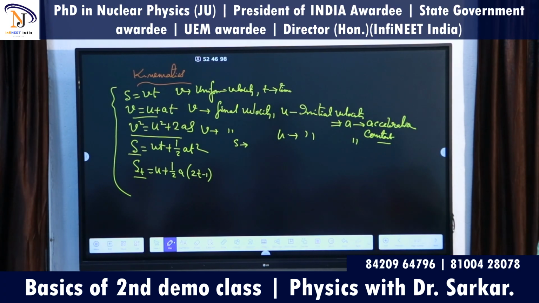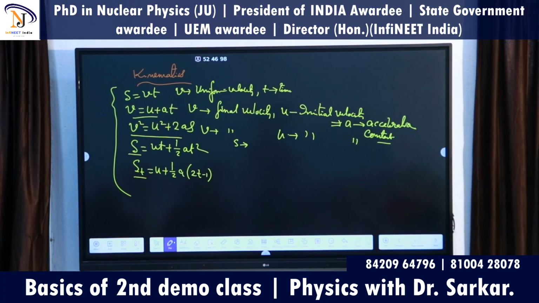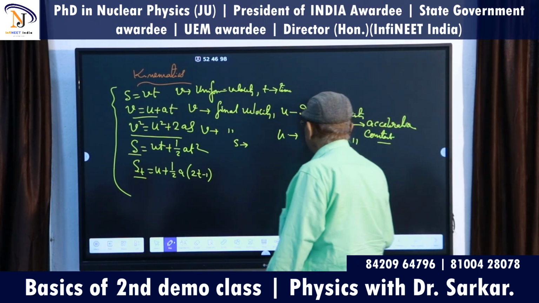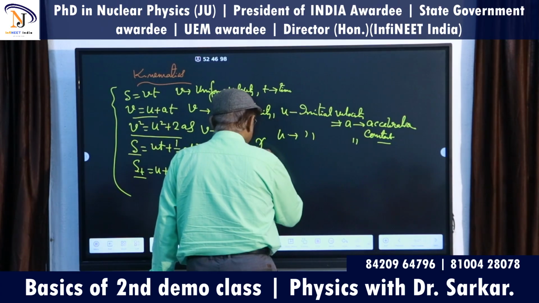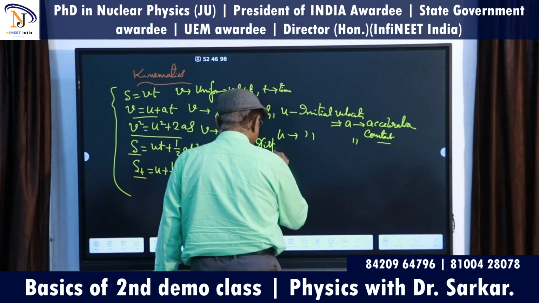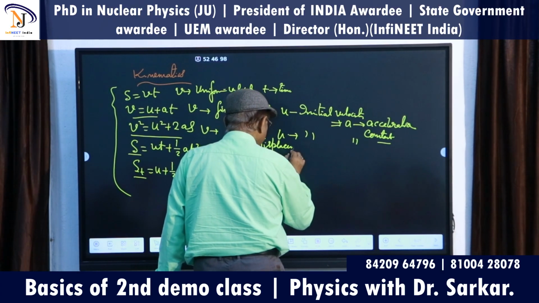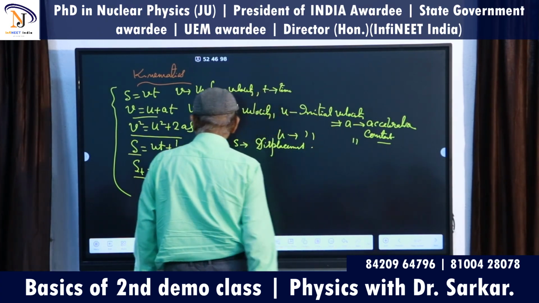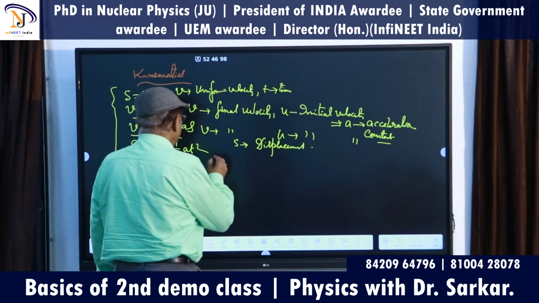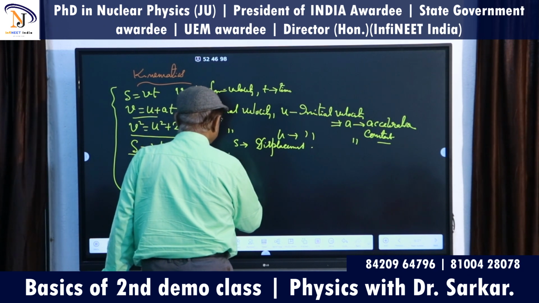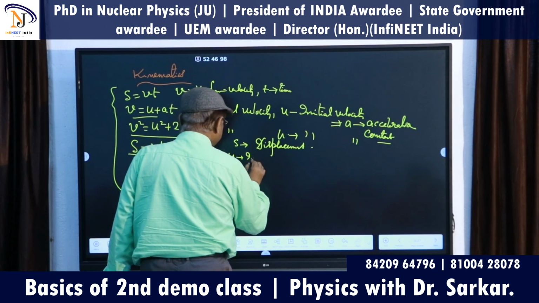Distance is a scalar quantity and displacement is a vector quantity. So this is displacement. Do you follow me? Here, u means initial velocity.